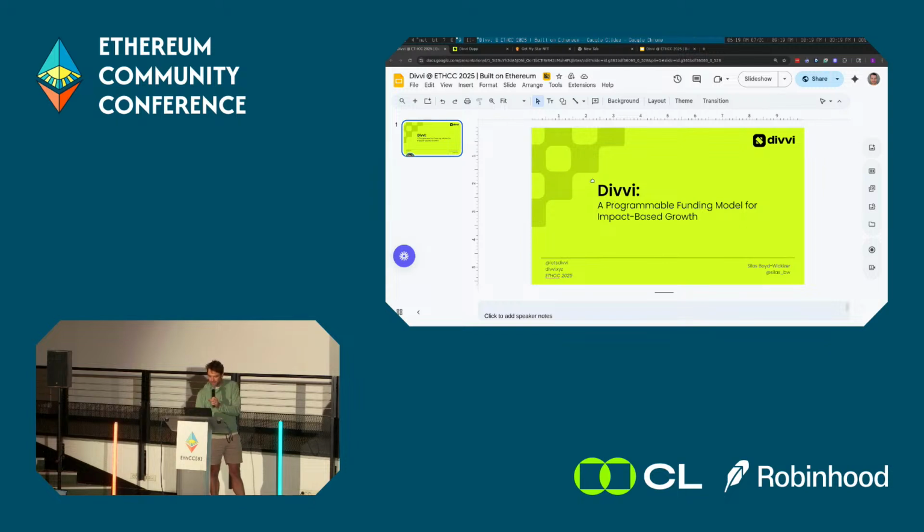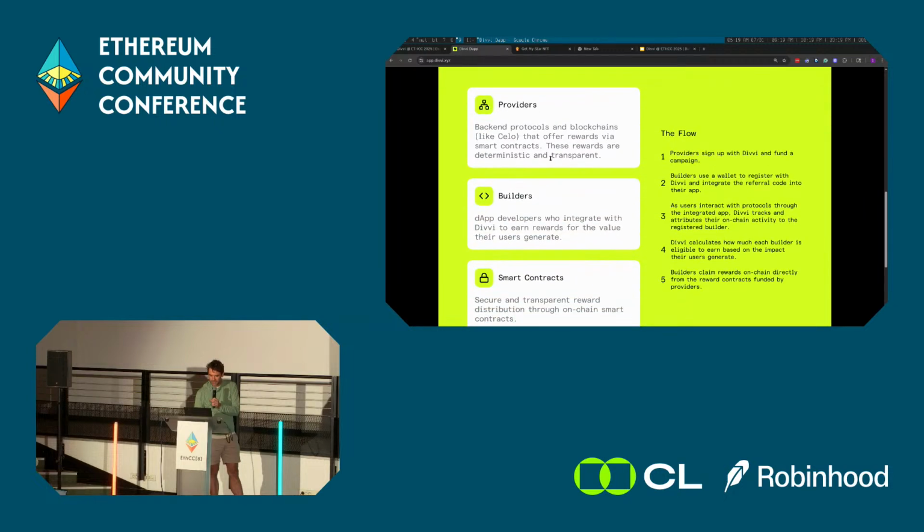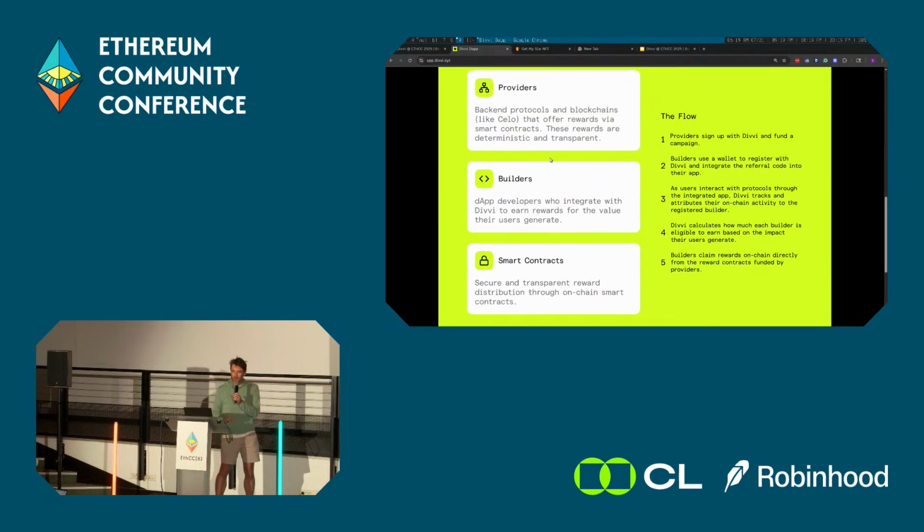rewards for doing so. So for the rest of the demo, I'm going to be in the Divvi Builder app and hopefully over in Cursor. You can follow along if you want to. It's app.divvi.xyz. So to start, I want to do like a 30-second overview of Divvi.